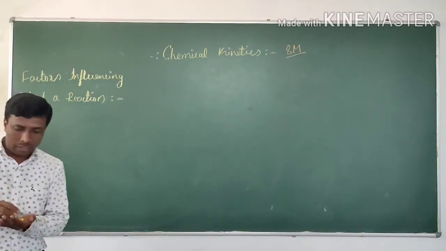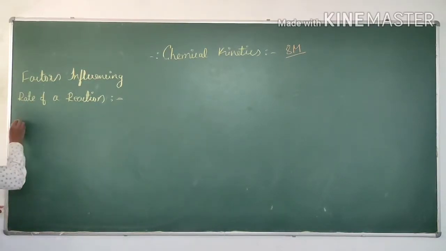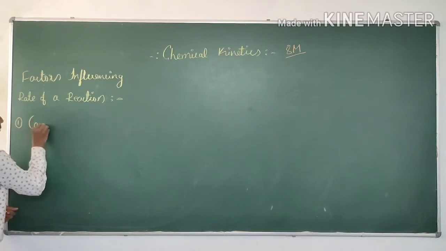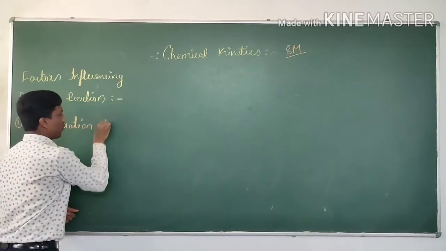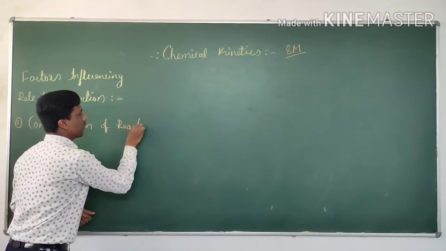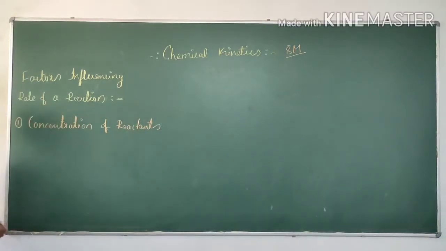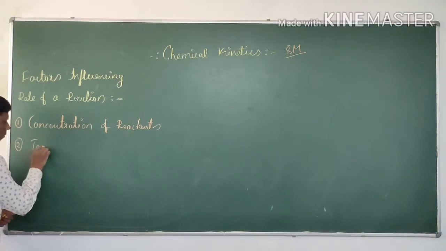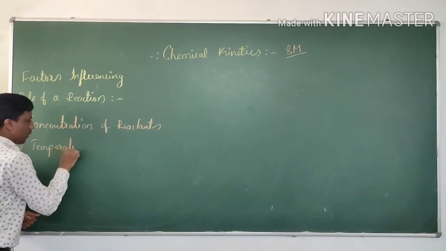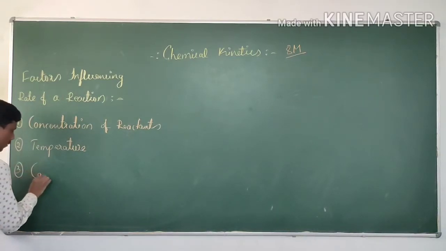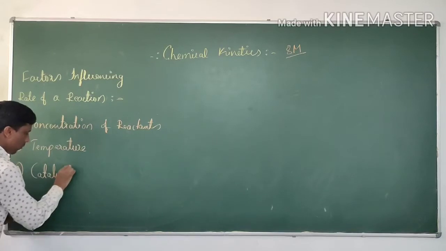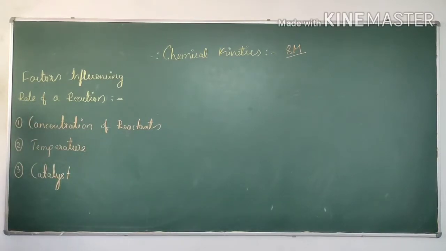Now, on which factors does the rate of reaction depend? First one, concentration of reactants. On concentration of reactants, rate of reaction depends. Next one, on temperature. On temperature, rate of reaction depends. And third one is catalyst.